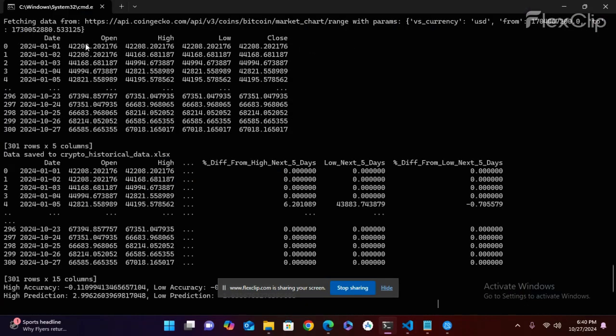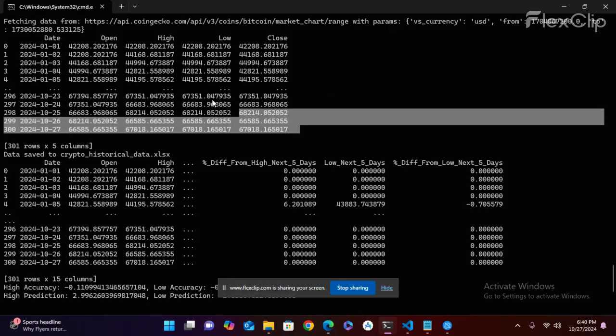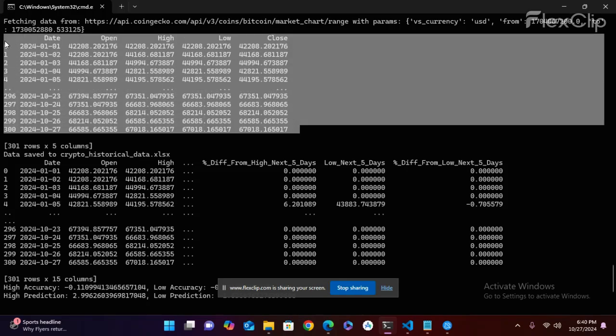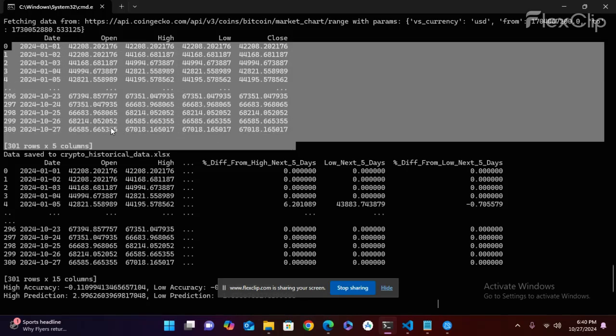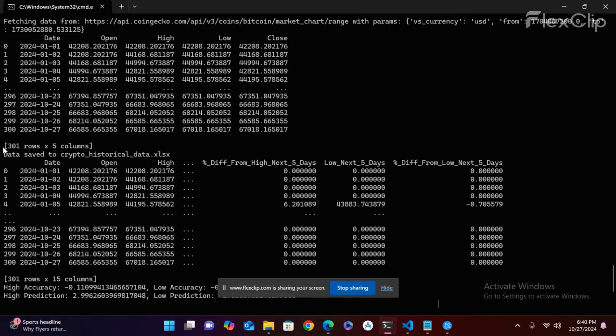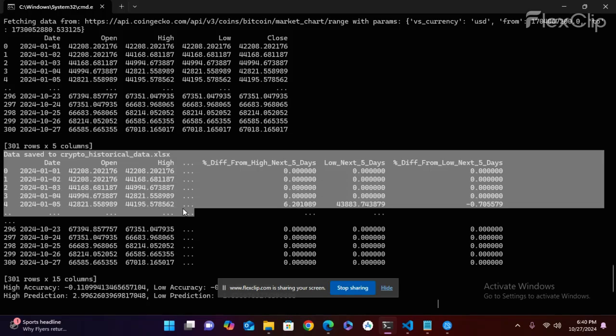This is the data of date. This is the cryptocurrency data we retrieve from the API: first date and open, high, low, and close of this cryptocurrency. There is a matrix with rows and columns format of this data, and we converted the crypto historical data into an accessible format.